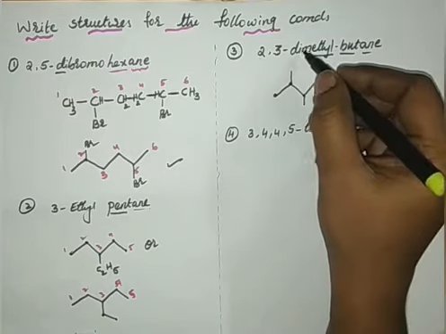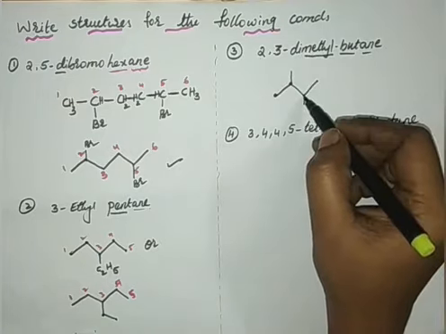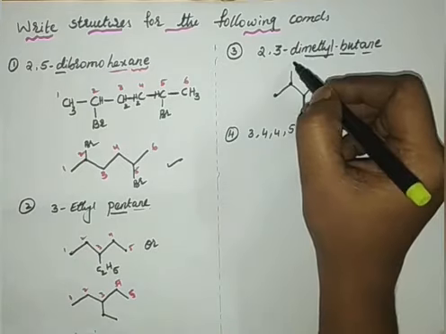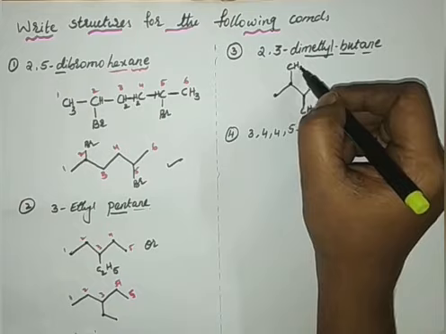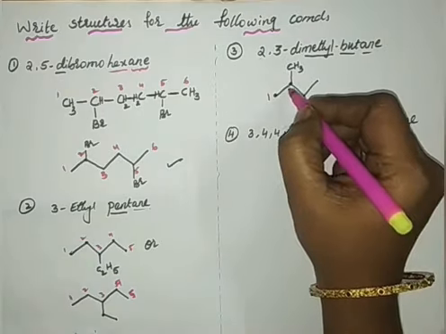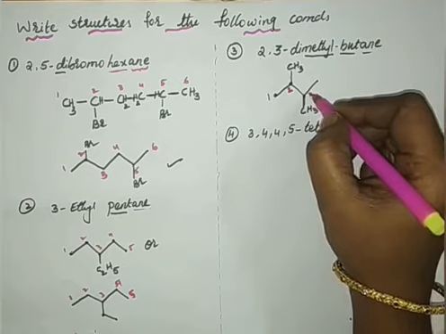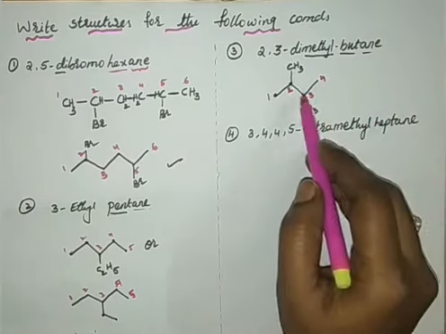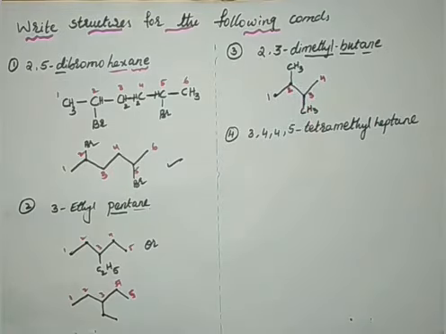Therefore di they will write, and methyl, it is CH3. Right, you can write CH3, or you can also leave it without writing. And here numbering, if you give 1, 2, 3 and 4, either side the numbering will be the same, 1, 2, 3, identical compound you will get.